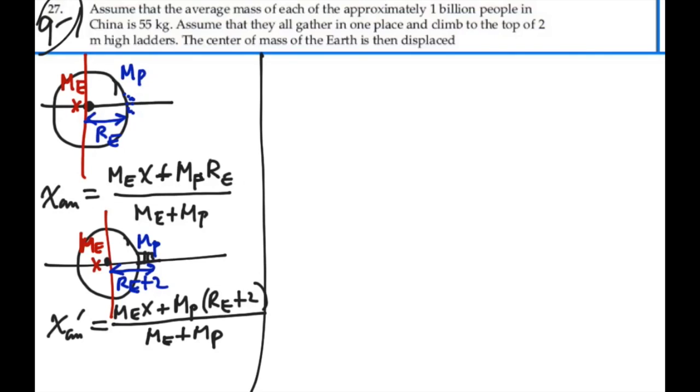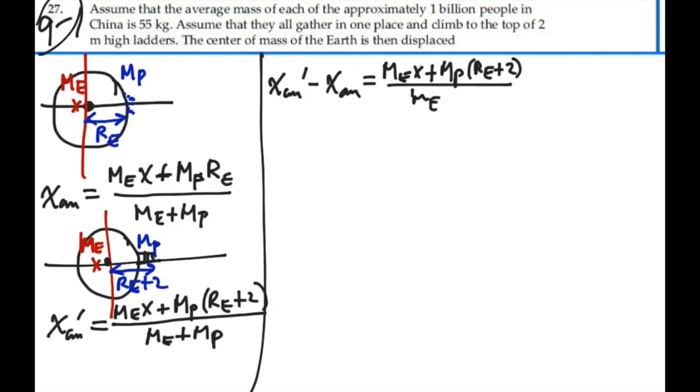Okay, the difference between these two locations for center of mass would be this: x center of mass prime minus x center of mass. And that's going to be equal to the mass of the Earth times x plus the mass of the people times the radius of the Earth plus 2, all over the mass of the Earth plus the mass of the people, and all this minus x center of mass, the previous center of mass. So that's the mass of the Earth times x plus the mass of the people times the radius of the Earth, over the mass of the Earth plus the mass of the people.